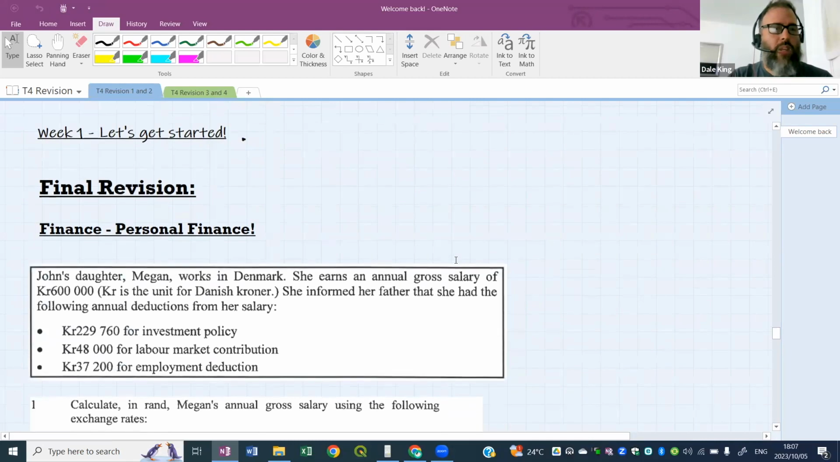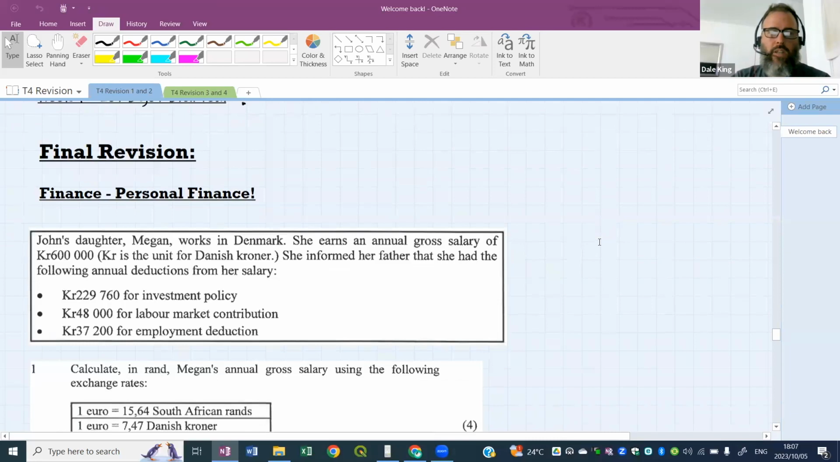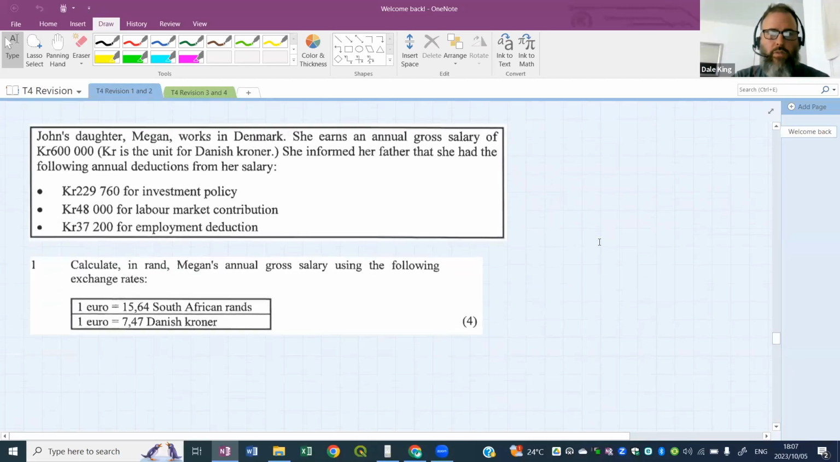Final revision. We're dealing with personal finance, and there's a mix of different types of questions tonight. I've got 3 different types of questions, so I want to try and get through them all. Here is the first scenario.